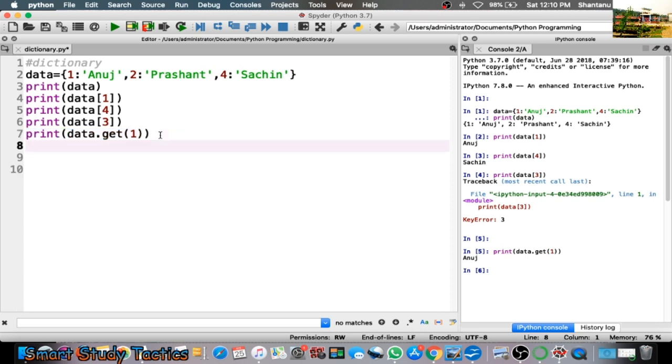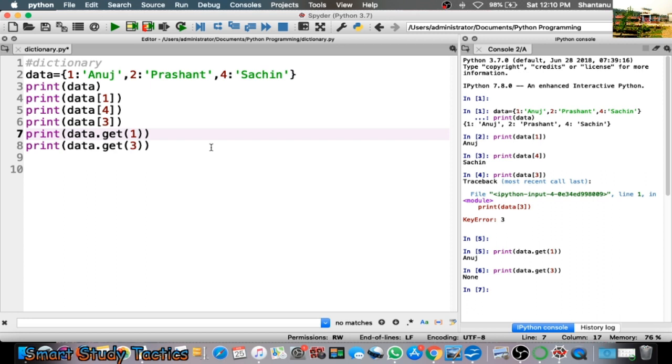What will happen if I call 3? Let's see, None. Now you can see it's not giving an error, it is giving None. It is giving a data type, not a variable, sorry. None is a Python data type. So why is it giving this?